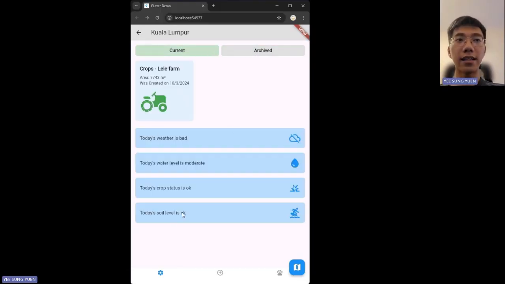Moving back, all the data here will be shown in a simple form. If you want to know more, just click on it. So first of all is the weather status, then the water status.